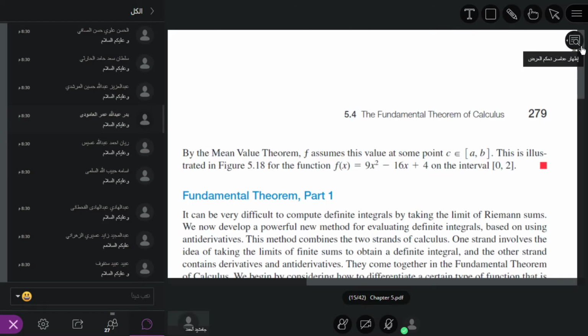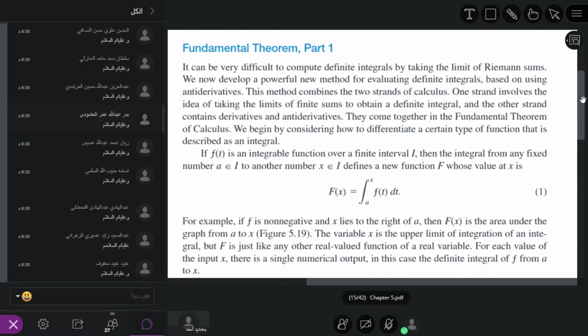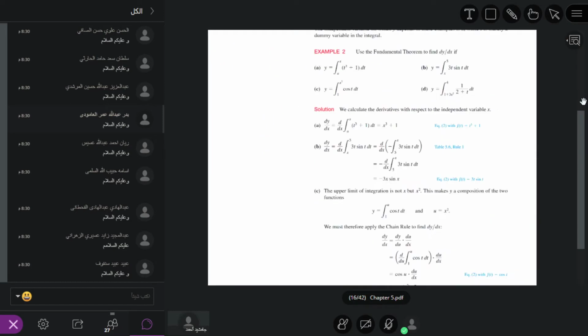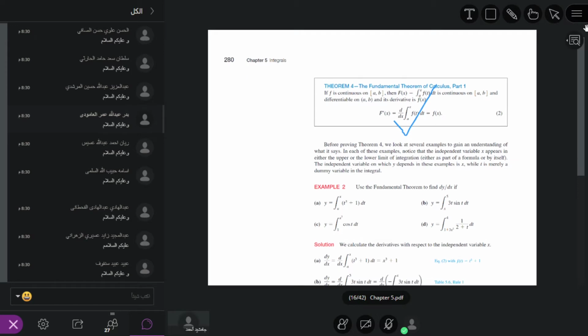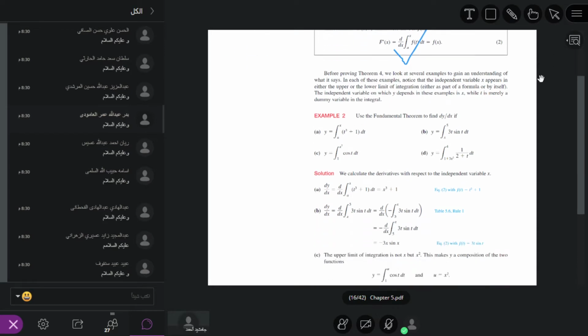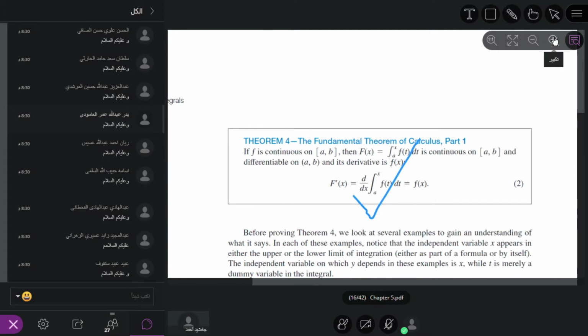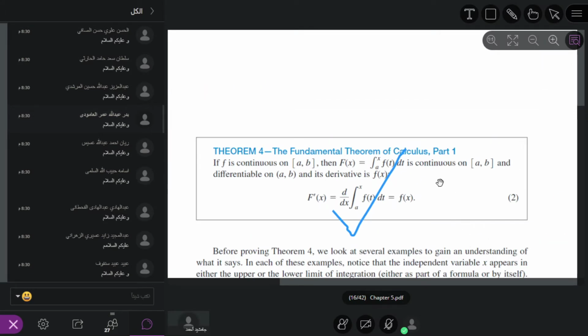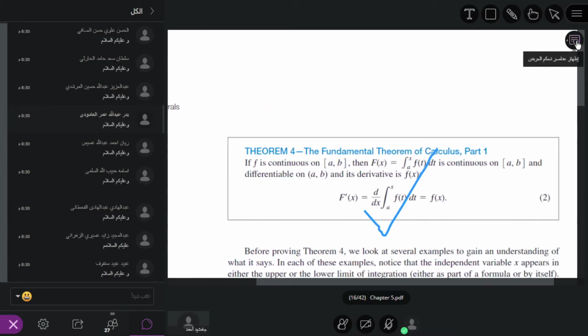After that we have fundamental theorem of calculus 1 and fundamental theorem of calculus 2. So here it is fundamental theorem of calculus 1. It is important and it is new from the previous, because in mean value theorem, we are using the average value and we are using the area in the average value, so all these things are related, but it is a little bit different, because one end point is constant: the lower limit of the integral is constant and upper limit of the integral is a function.